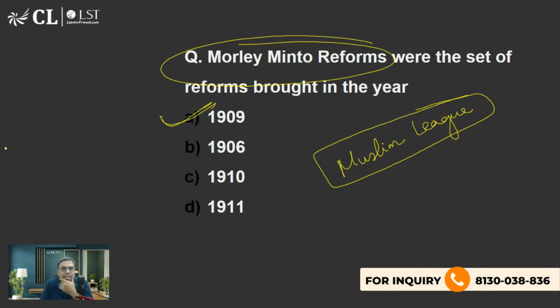No, Congress INC was formed in 1885, so that was much earlier. I have just said. When was the Muslim League formed? Because it has a relation with the Morley-Minto reforms.